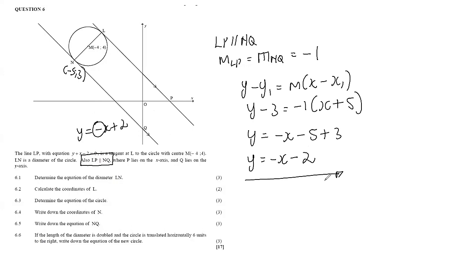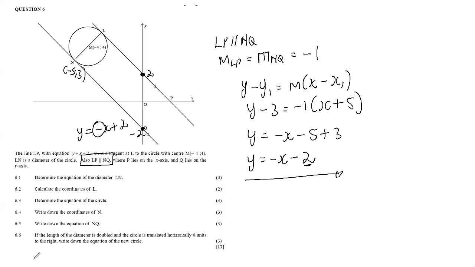So it's not that when they are parallel, they should have the same equation. Remember, they only have the same gradient. So it makes sense that here it's -2, because remember, this value here is indicating the y-intercept. So that means at that point, the Q, it's intersecting at -2, and then the line LP is intersecting here at +2. So you see the difference in these two equations, right?